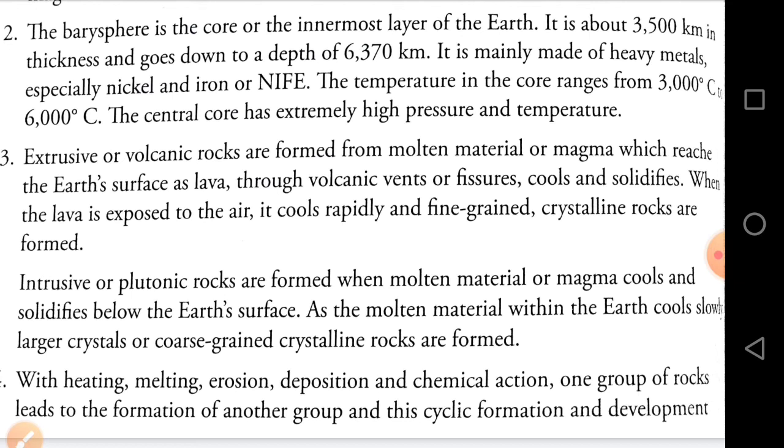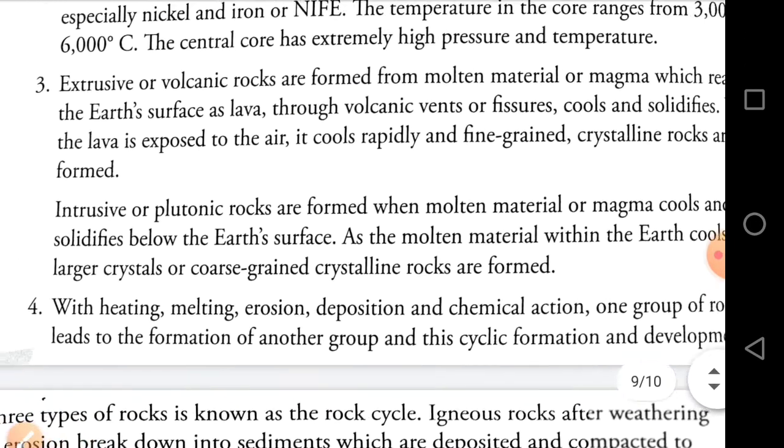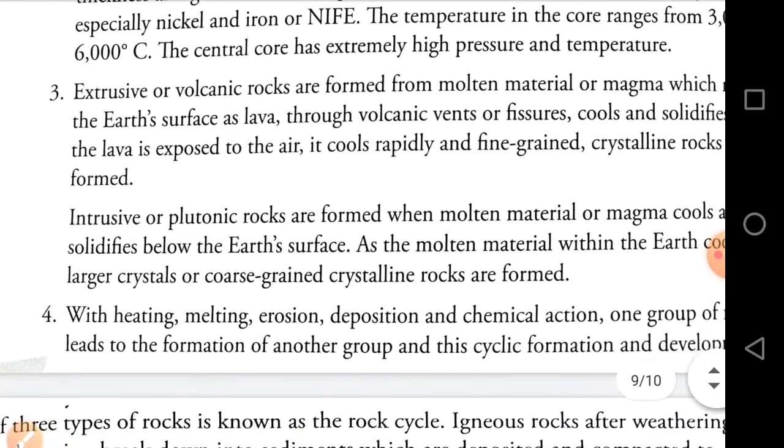Now come to another, intrusive rock or plutonic rocks. They are formed when molten material or magma cools and solidifies below the earth's surface or below the crust. As the molten material within the earth cools slowly, larger crystals or coarse-grained crystalline rocks are formed. Understood? Now come to the question number 4.